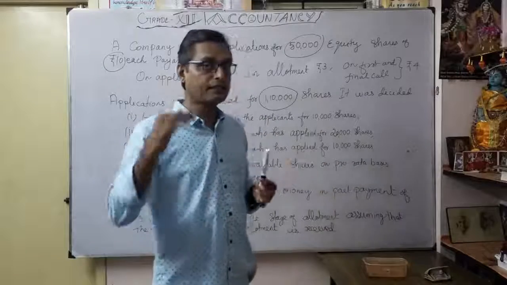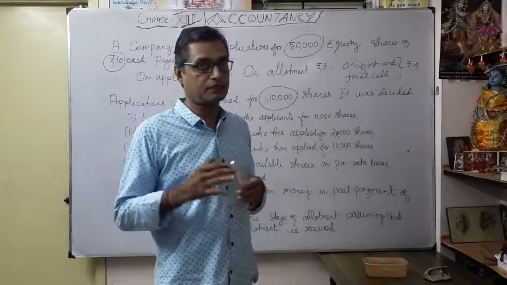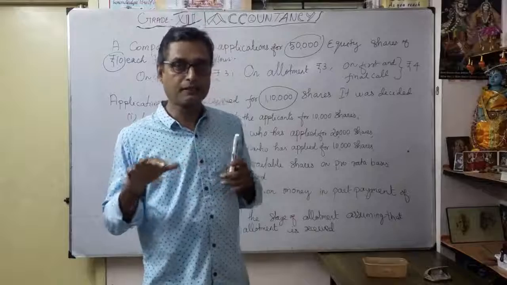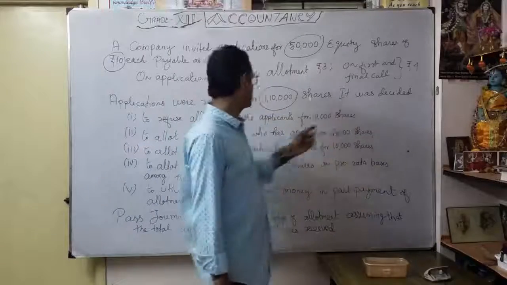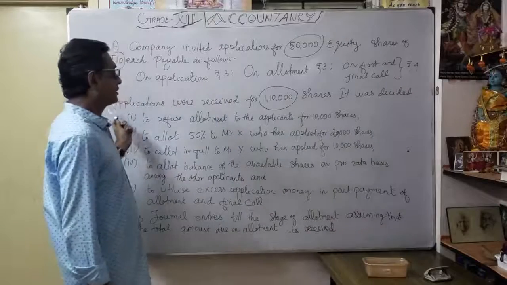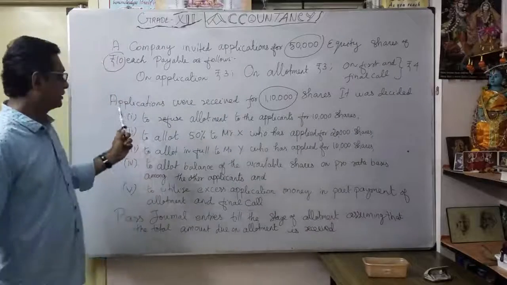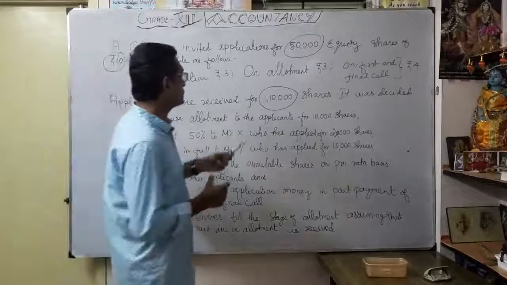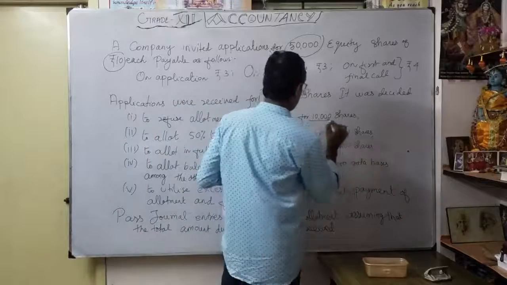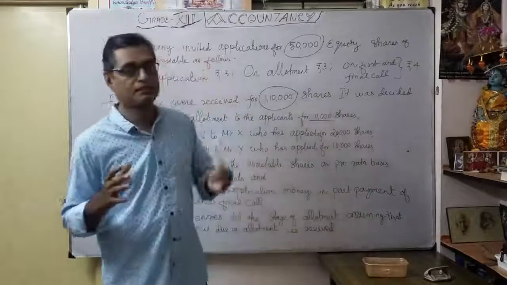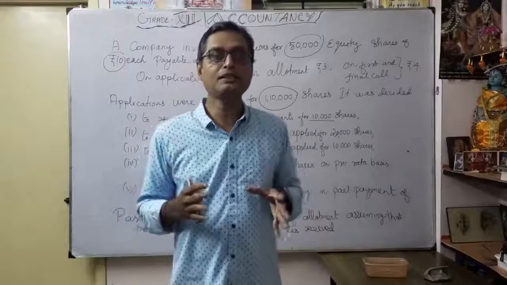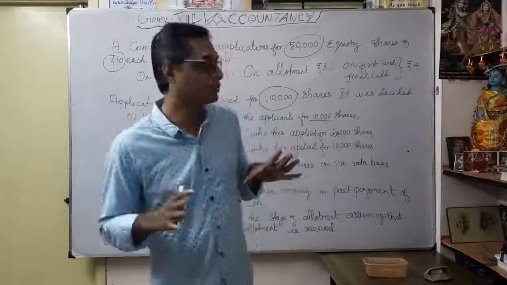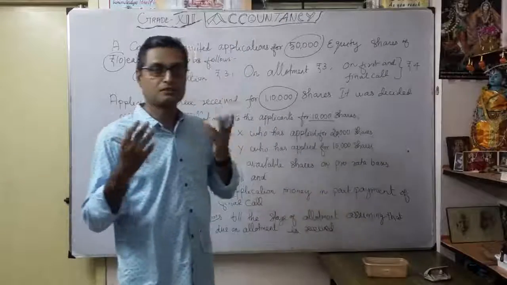Now, how is the category-wise information given? More than 60,000 shares were applied for, so it was decided: first, to refuse allotment to the applicants for 10,000 shares. Whoever applied for those 10,000 shares is totally refused.